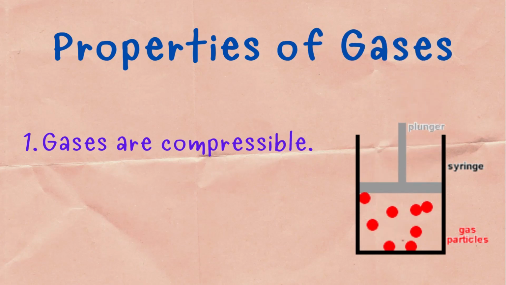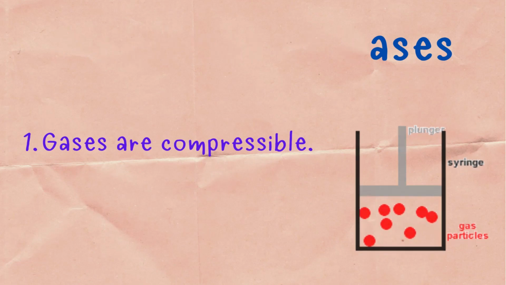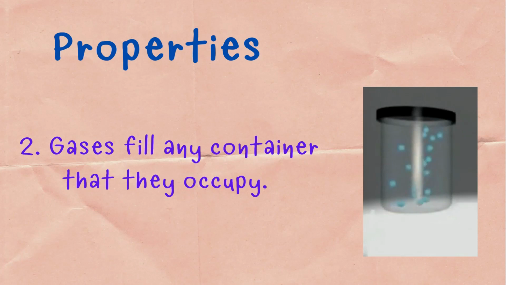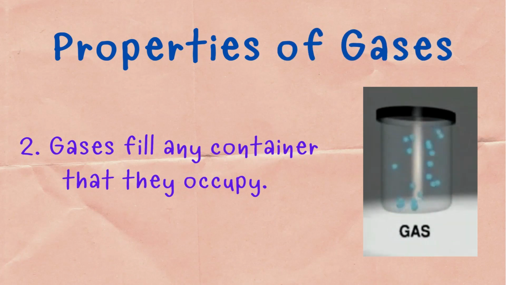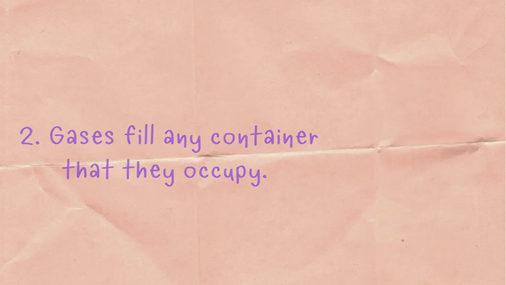Gases are compressible because most of the volume of a gas is composed of a large amount of empty space between the gas particles. Compressibility is the property of being reduced to a smaller space by pressure. 2. Gases fill any container that they occupy, but if the container is not sealed, the gas will escape because the intermolecular attraction force is very less as compared to solid and liquid.